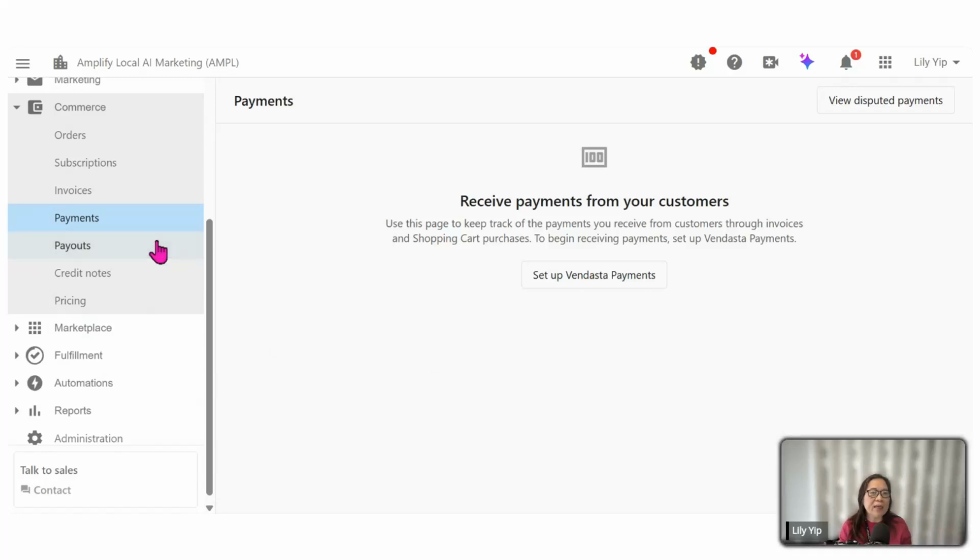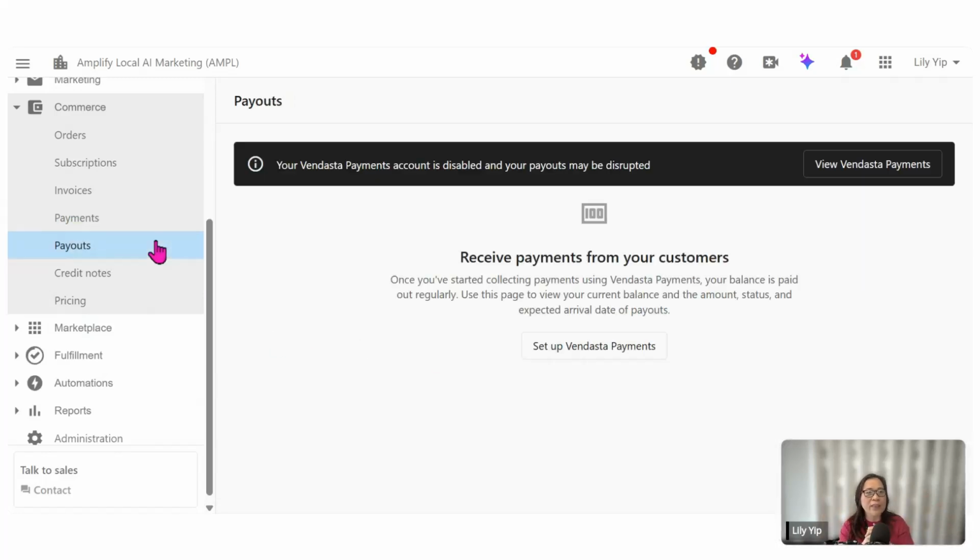Similarly, once the payment has been collected by Stripe, you will be able to come into the payout section here to see when Stripe is going to pay you for the collections they have made from your clients. This covers receiving payment from your clients and when Stripe will be paying you out.